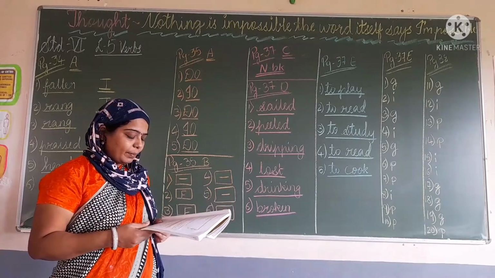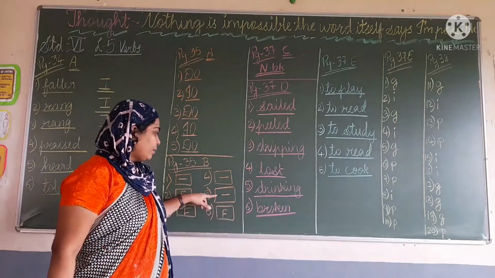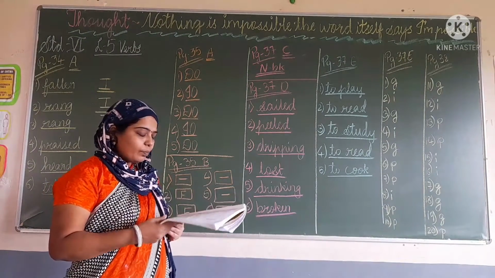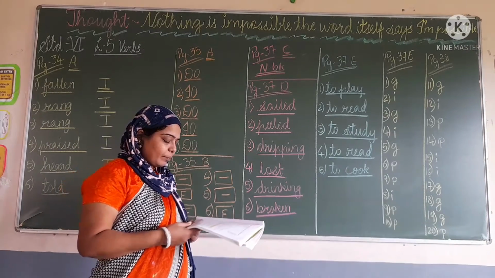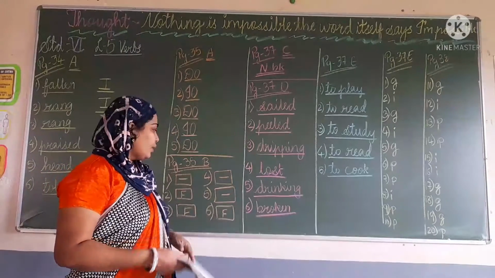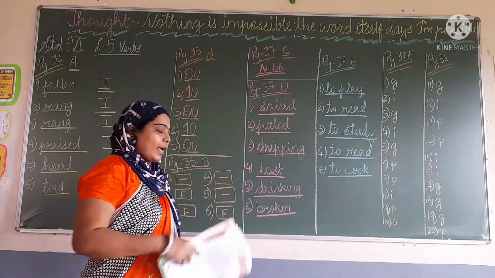Now next, the principal is in a meeting. This is not a finite verb, so we just put a dash. Then sixth one, the gardener found him hiding under the staircase. Here found is a finite verb, so we write F.